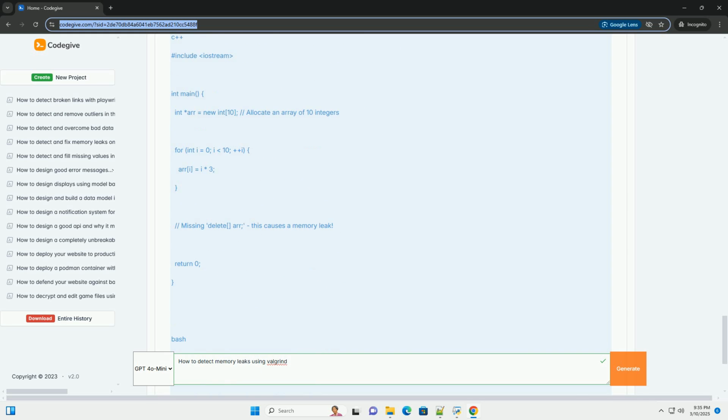3. A simple C example with a memory leak. Let's start with a basic C program that intentionally introduces a memory leak. Compile this program. -Wall enables all commonly used compiler warnings, which can help catch potential errors early on. -g adds debugging information to the executable, which Valgrind needs to provide more detailed reports.